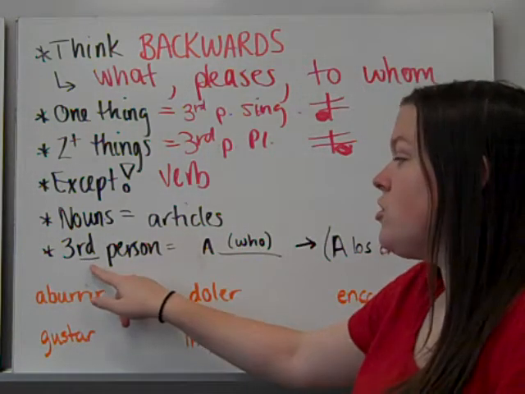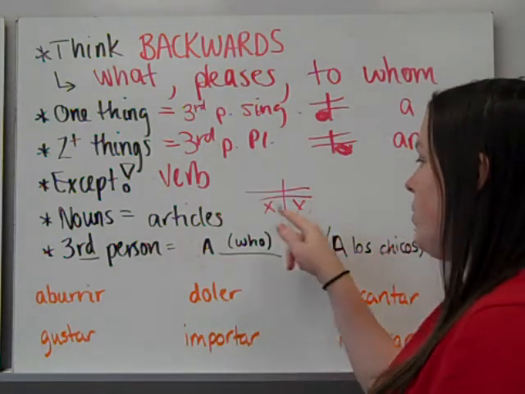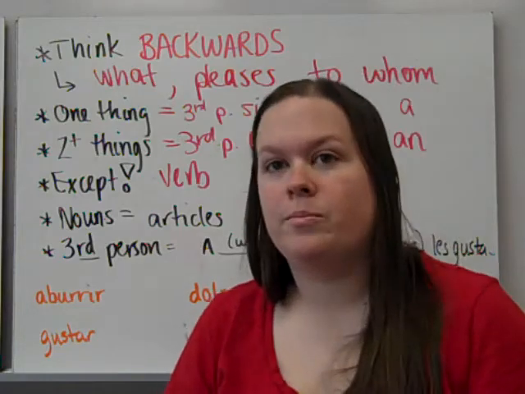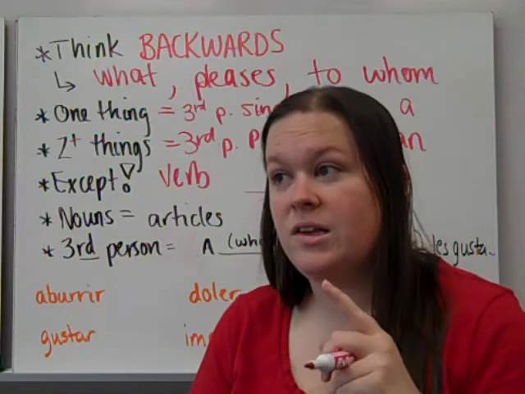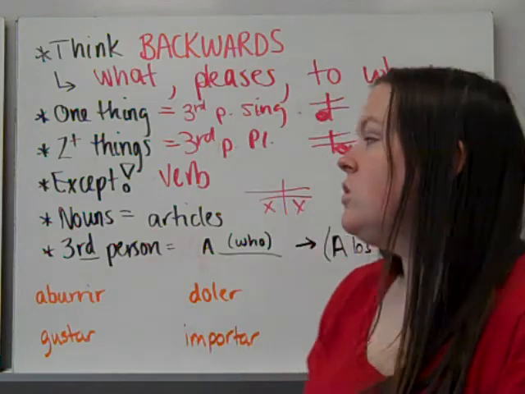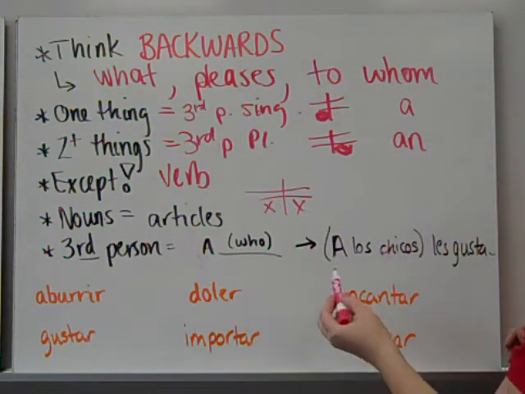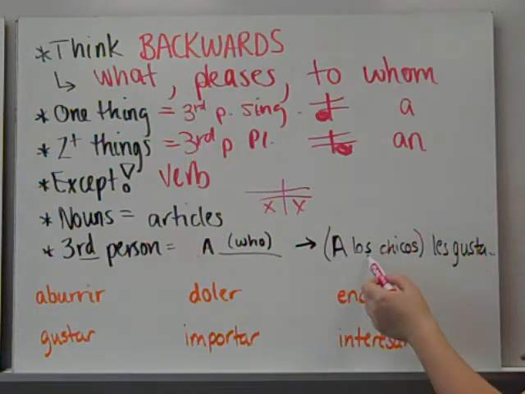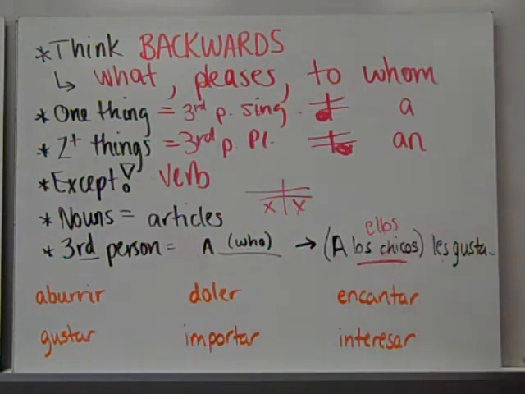And if you have a third person, so if your subject pronoun belongs in any of those spots, the le or the les doesn't really tell us whether it's he likes it, she likes it, you formal likes it, or it likes it. So we ask you to provide an a personal and then who it is. So for example, if the boys like it, you'd say a los chicos or a ellos les gusta. So now we know who is pleased by that item.